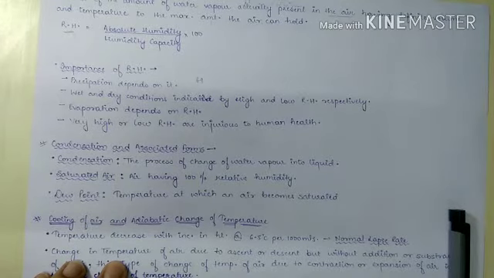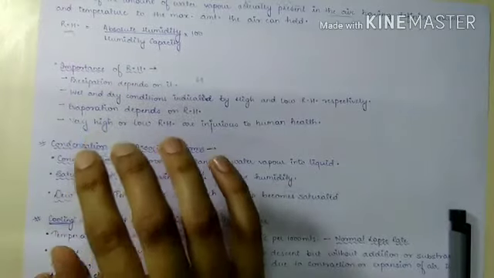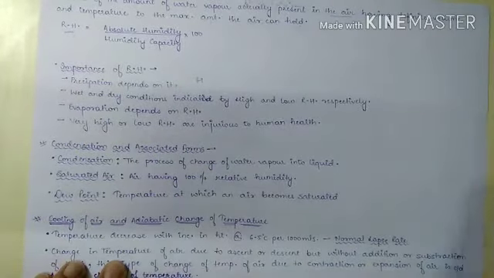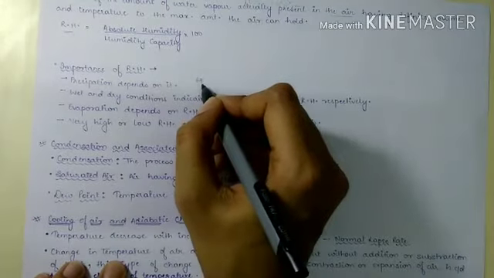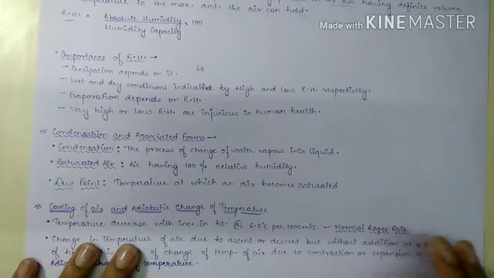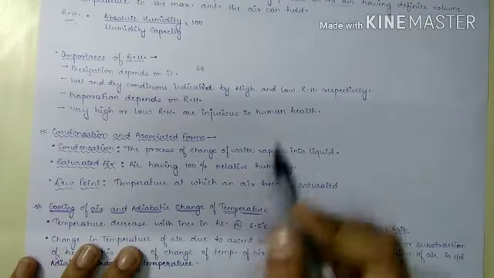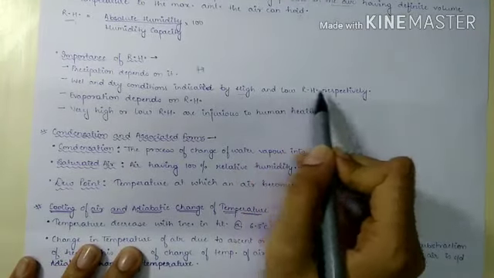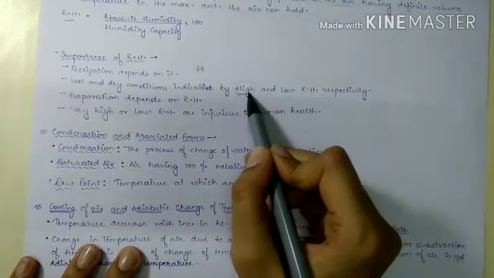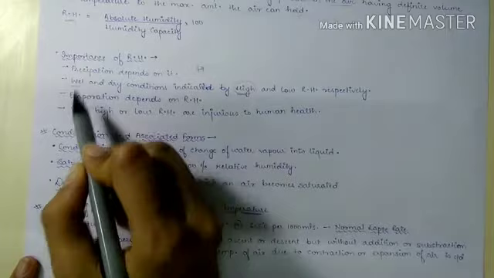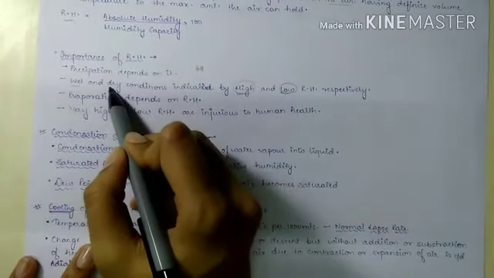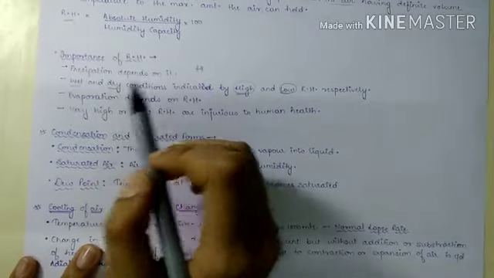That is how relative humidity indicates whether precipitation will occur or not. And the wet and dry conditions are also indicated by high and low relative humidity respectively. So high relative humidity means wet conditions, and low relative humidity means dry conditions.